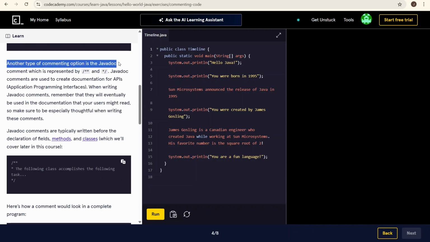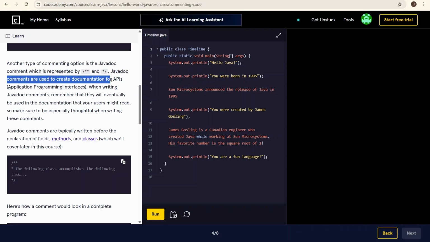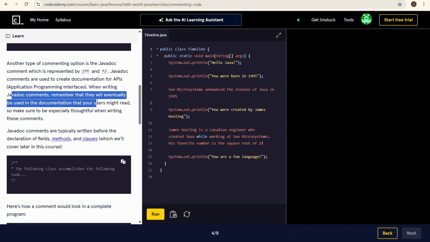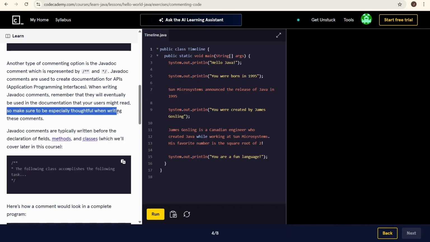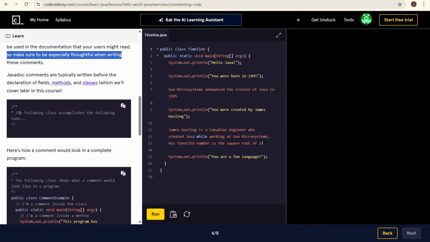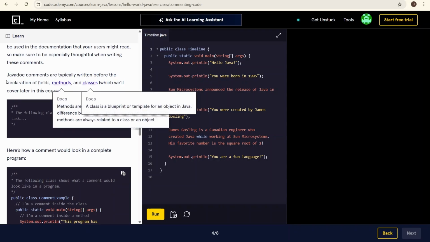Another type of commenting option is the Javadoc comment, which begins with forward slash asterisk asterisk. Javadoc comments are used to create documentation for APIs, application programming interfaces. When writing Javadoc comments, remember that they will eventually be used in the documentation that your users might read. So make sure to be especially thoughtful when writing these comments. Javadoc comments are typically written before the declaration of fields, methods, and classes, which we will cover later.